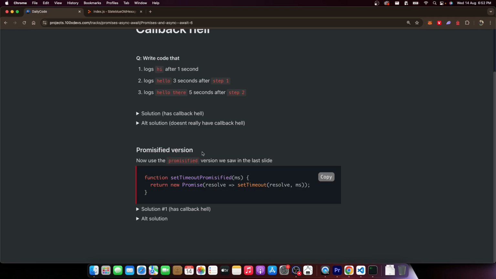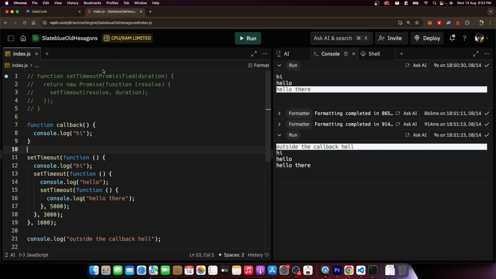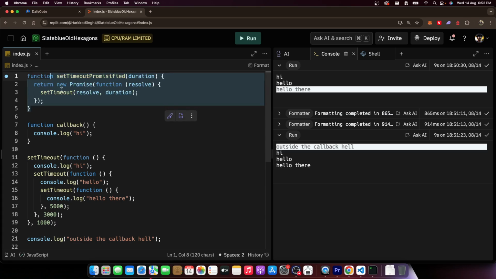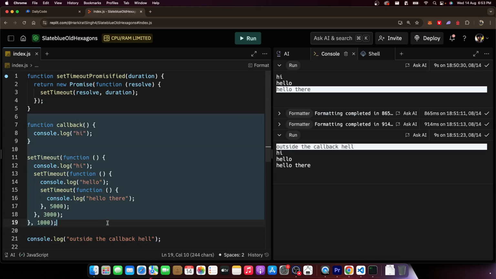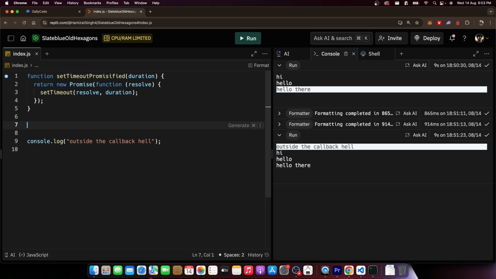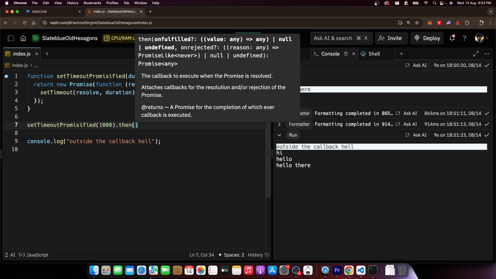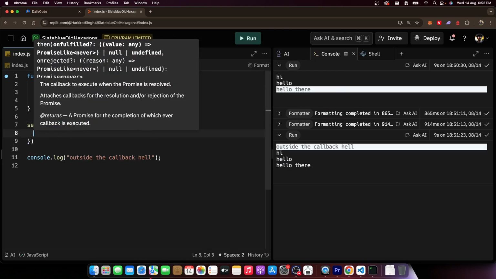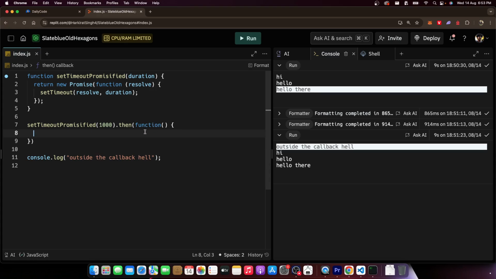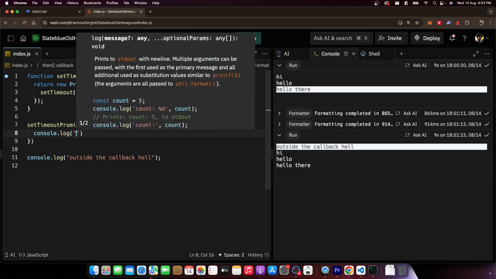How? Let's see the first solution using promises. Given you have the promisified version of set timeout, this is already defined for you. Don't worry about how it does what it does. This is already defined for you. How would you write your code now? Can you guess? I would call set timeout promisified with 1 second of interval dot then the first anonymous function. Again, I can pull this outside. I can define it in an anonymous function. Here, what will I write? I will write console.log hi.